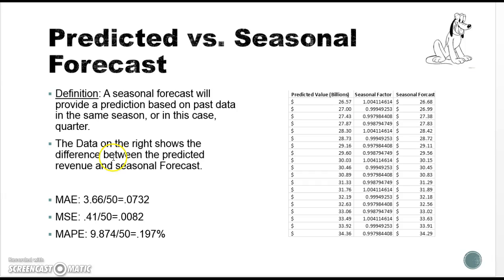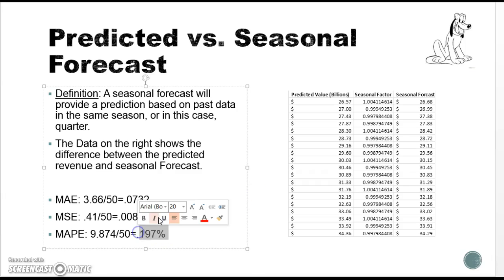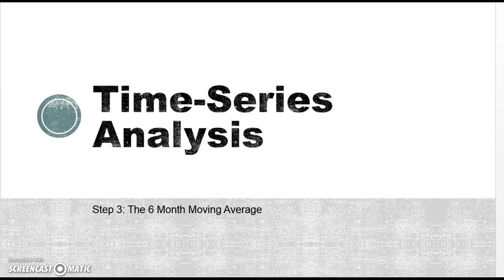In our seasonal forecast, we can see that our percent error has gone down dramatically to 0.197%. In the screenshot, you can see that they're very close in all the cells for the dates. I think that this is an absolutely wonderful percentage, but I think we're going to move on to some more complicated analysis, beginning with the 6-month moving average.